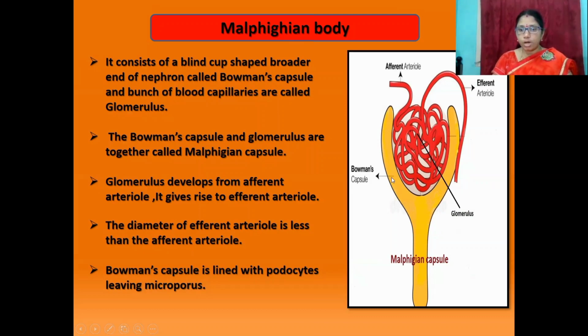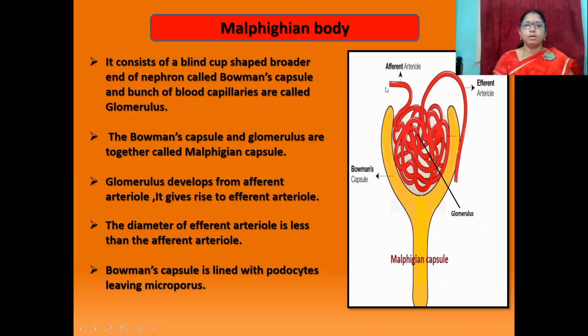Bowman's capsule is cup-shaped, and a bunch of blood capillaries is called glomerulus. The Bowman's capsule and glomerulus are together called Malpighian capsule.